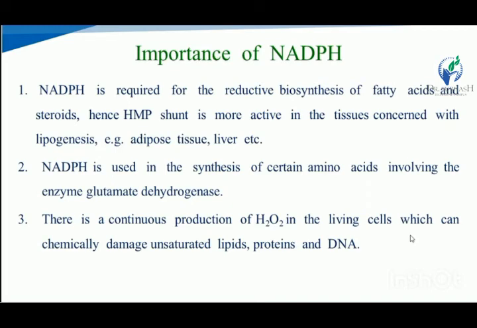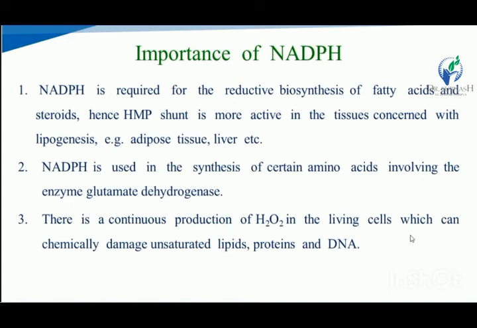Importance of the NADPH. NADPH is required for reductive biosynthesis, that means the biosynthesis of fatty acids and steroids. So the HMP shunt is more active in the tissues concerned with lipogenesis, that means lipid synthesis, which are the adipose tissue and the liver. NADPH is also used in the synthesis of certain amino acids involving the enzyme glutamate dehydrogenase.